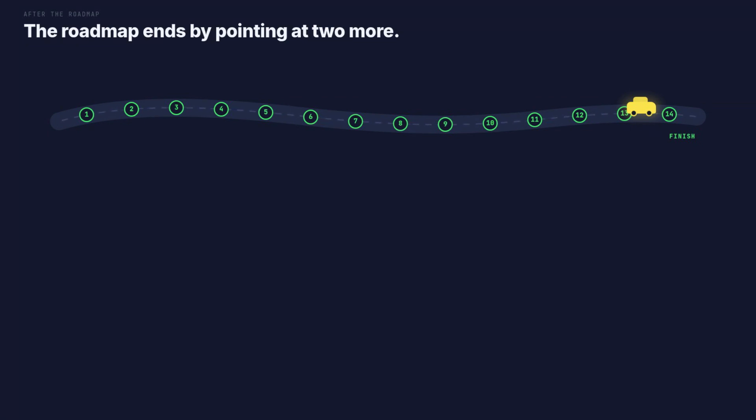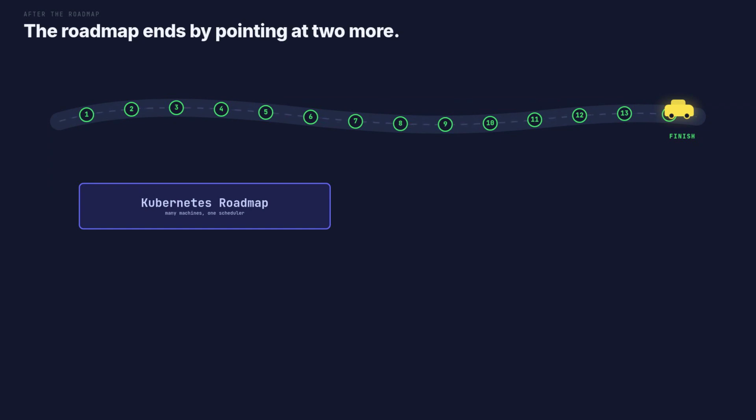The roadmap ends by pointing at two more roadmaps. The first is Kubernetes. It runs your containers across many machines, and it is the standard. The second is DevOps. That is the pipeline and the habits around everything you just learned.